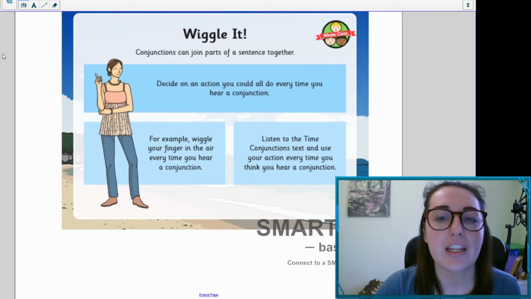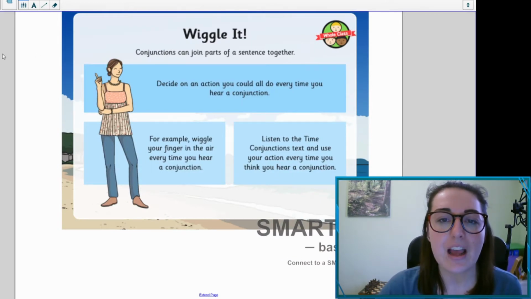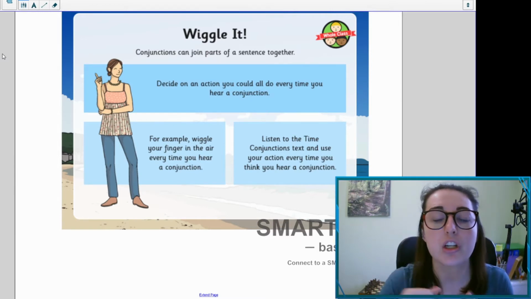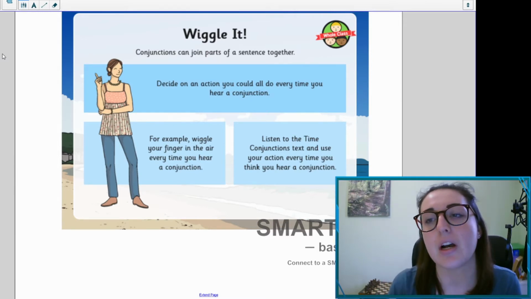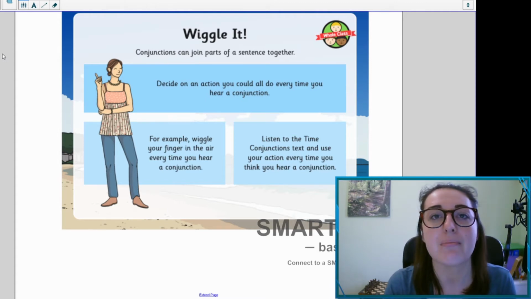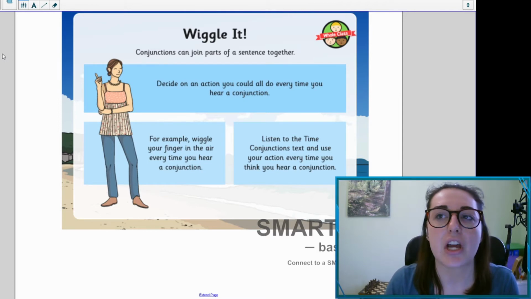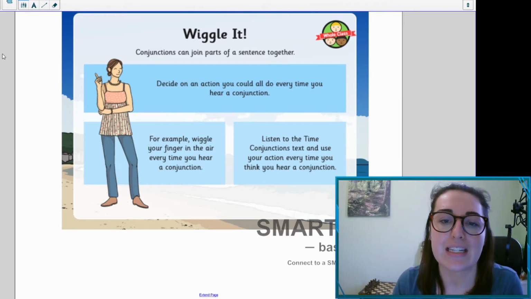So what we'd like you to do is to have a think about conjunctions. Now conjunctions conjoin parts of a sentence together. They're a word that we can use to match two different sentences or to match a clause and the main part of the sentence together as well.